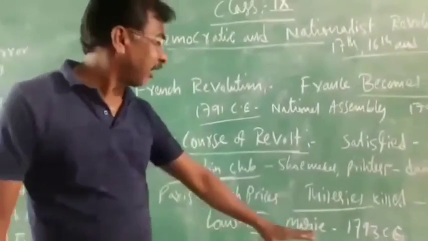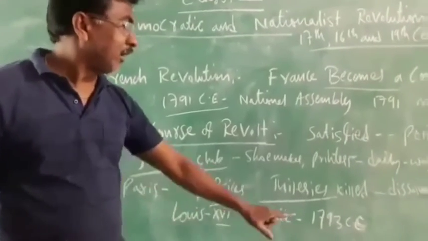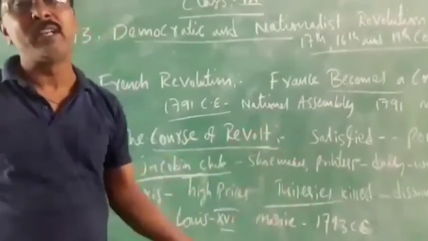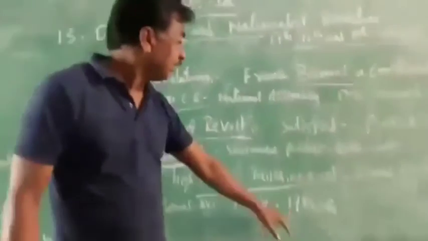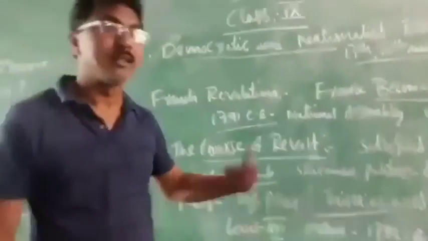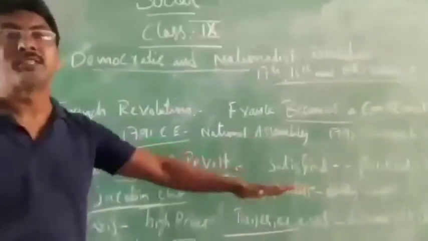Louis XVI and Queen Mary, wife of Louis XVI, were given a punishment, and in 1793 CE they got a death sentence. So they were killed like that. The king was gone, everybody gone, and now the republic government was established.